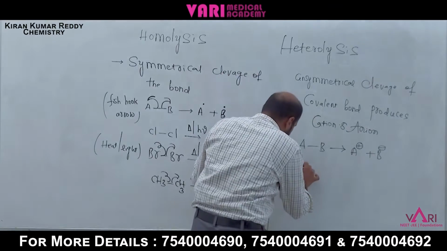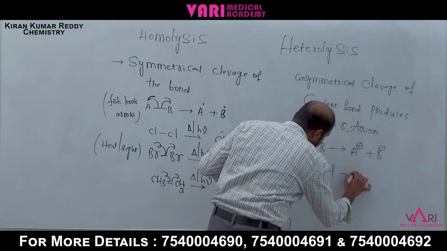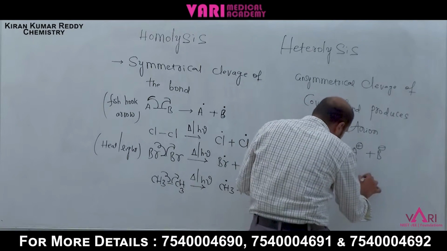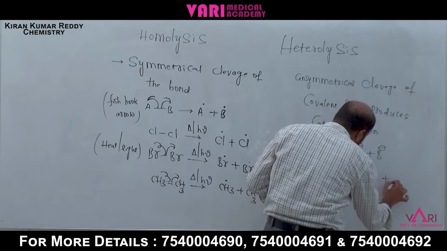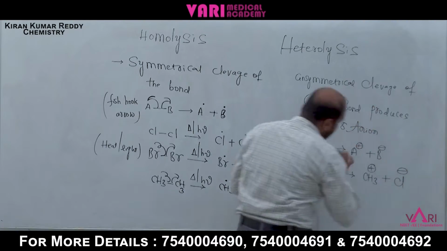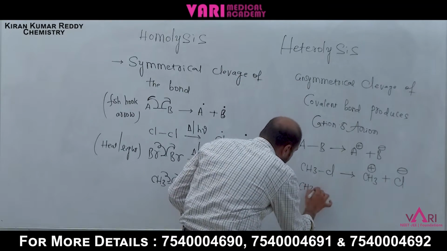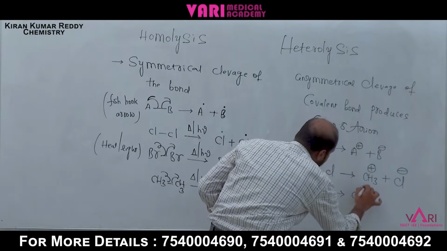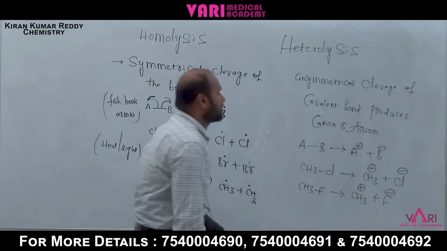Next, if you take CH3Cl, chlorine is more electronegative than carbon, so CH3 plus, the methyl carbocation, and Cl minus are formed. If you take CH3F, here also CH3 plus and F minus are formed.